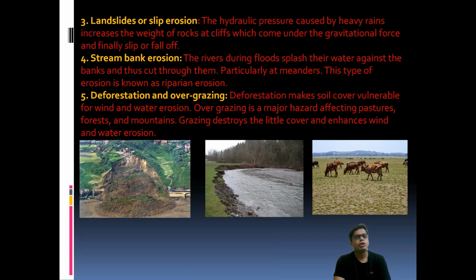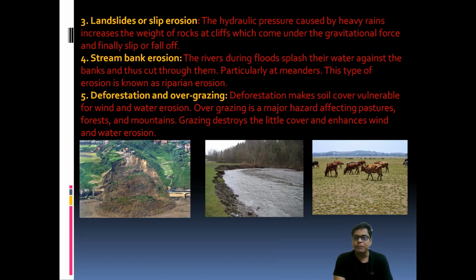Then we come to stream bank erosion. What happens? When the river overflows during a flood or flash flood, both sides of the river, or one side of the river, are also eroded. So the soil is eroded. This type of erosion is also known as riparian erosion. So that is stream bank erosion.